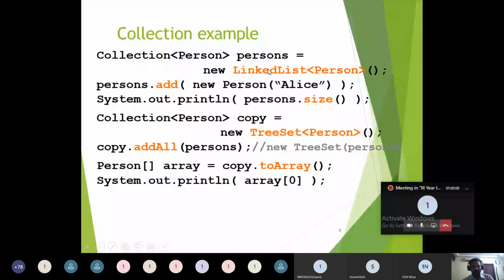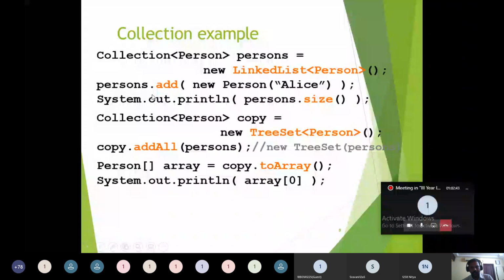If you have any confusion, you can use the usual statement of creating an object from the class. Here I can create a LinkedList object, persons equals new LinkedList. That's all, a very simple technique to create the object itself. So you can omit the other kind of statement and directly use LinkedList, name of the object equals new LinkedList. Then you can add the objects: persons.add of new Person.